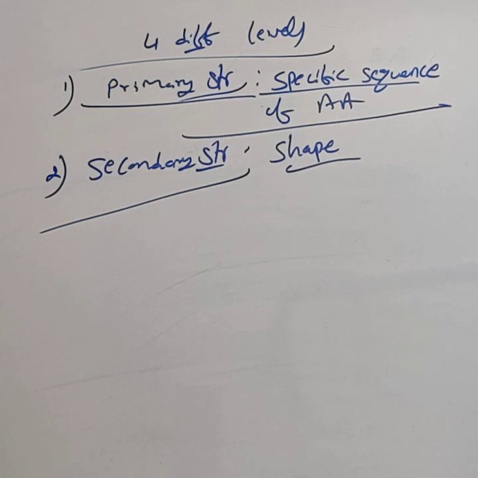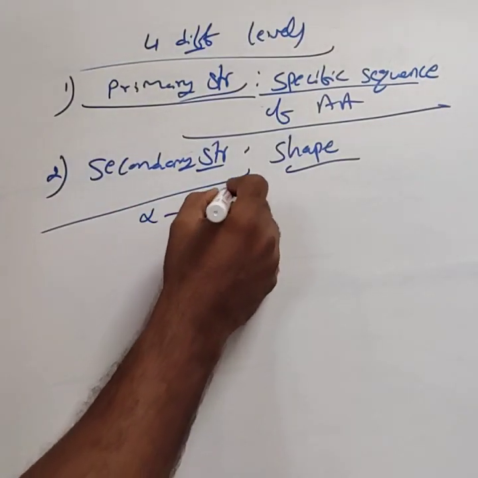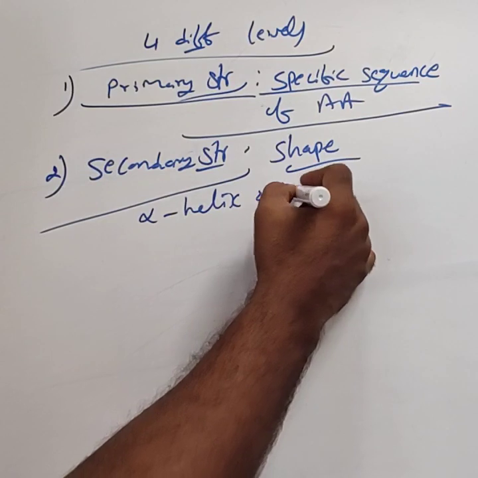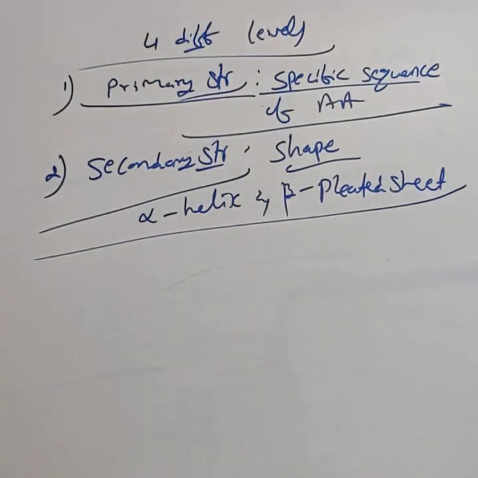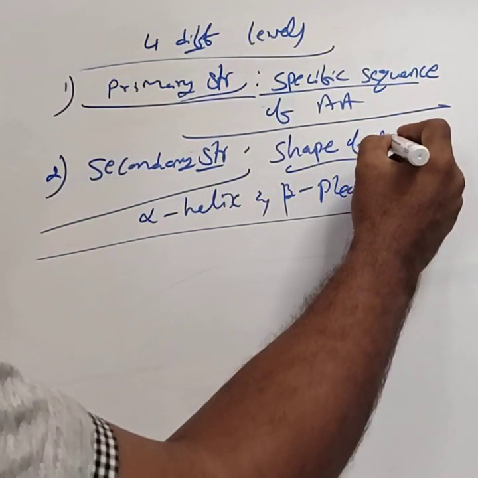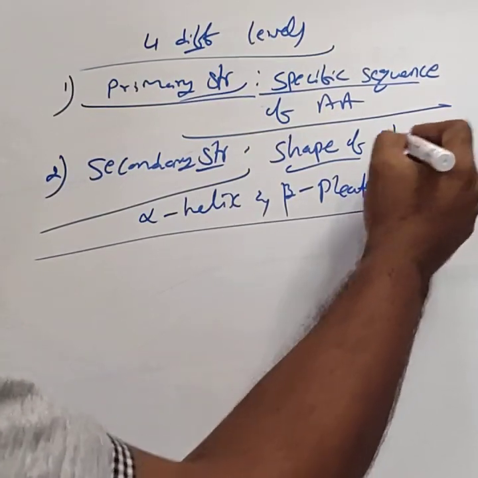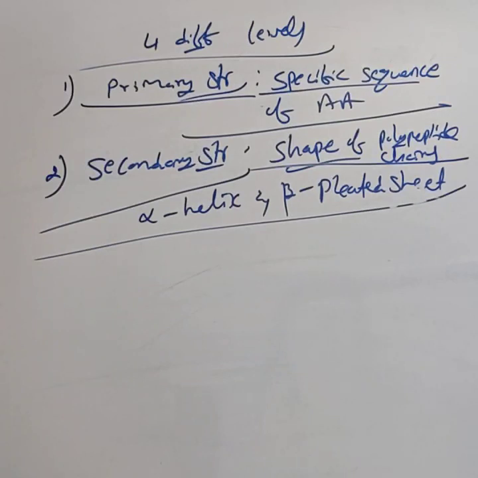These polypeptide chains can exist in two different structures, namely alpha helix and beta pleated sheet structure.